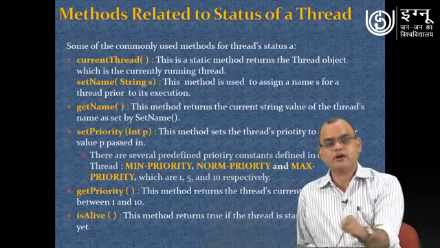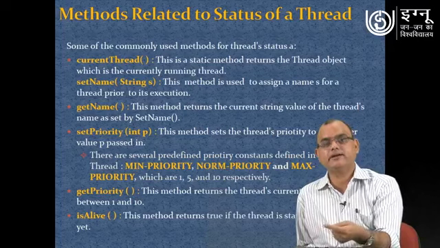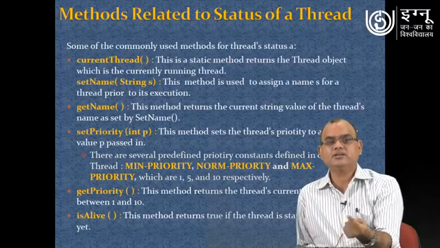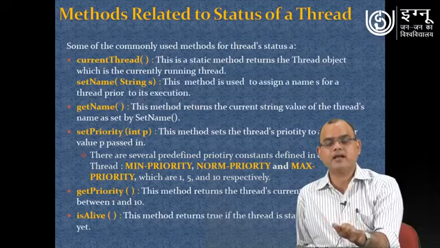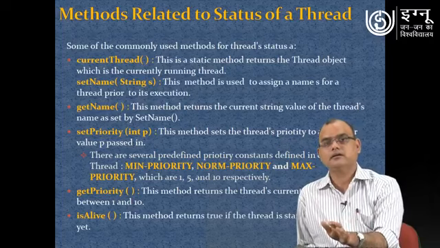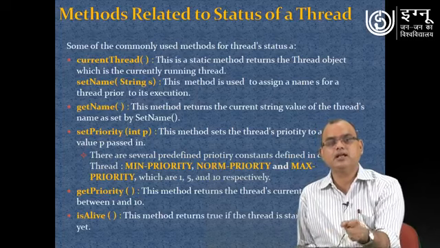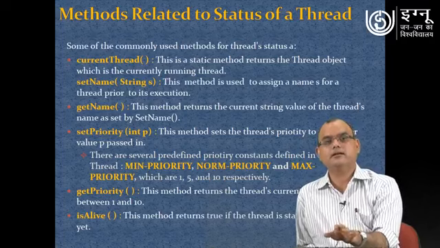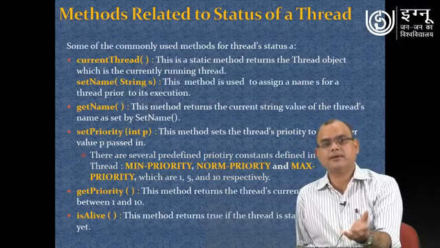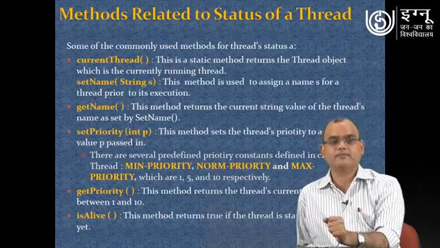So from 1 to 10 you can assign any priority to your thread by using the set priority method. These min priority, norm priority and max priority are constants available in the Thread class, and they can be used to assign the fixed priority values 1, 5 and 10. Otherwise, you can also assign the priority using the set priority method.